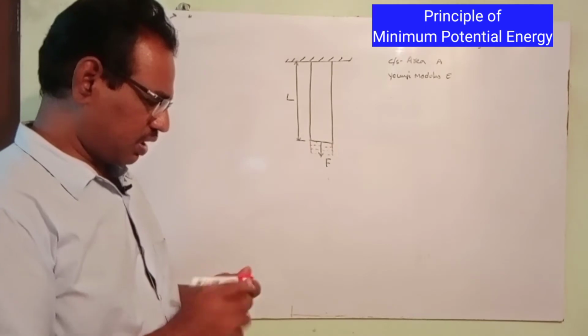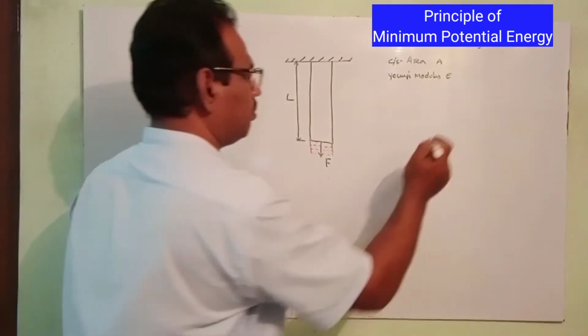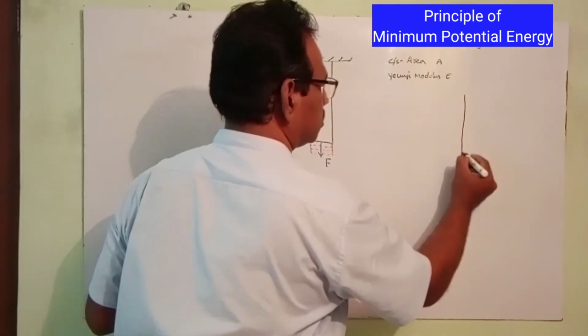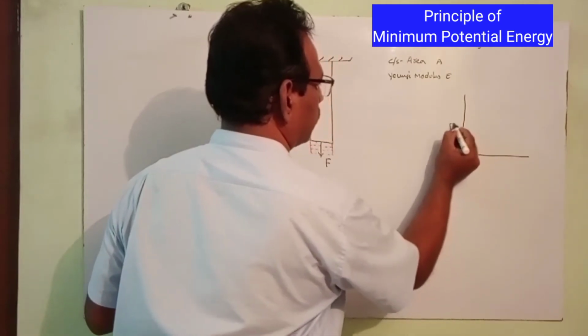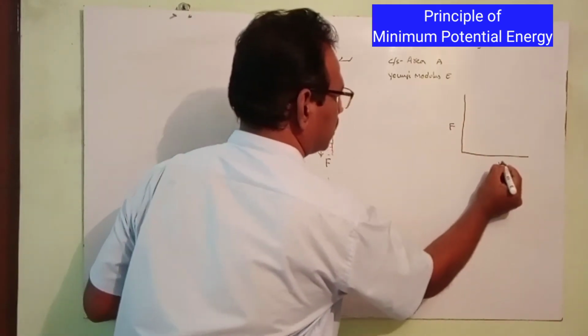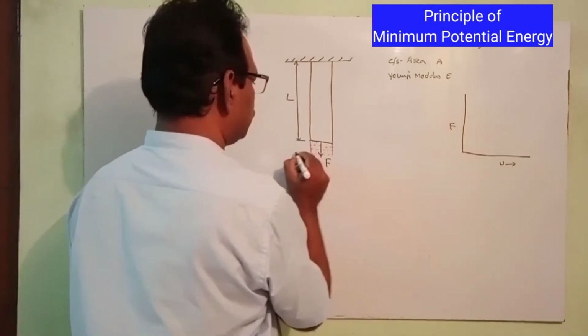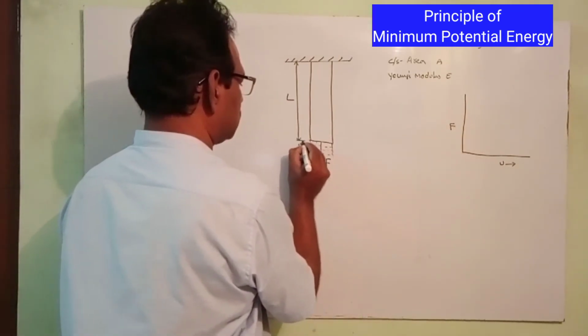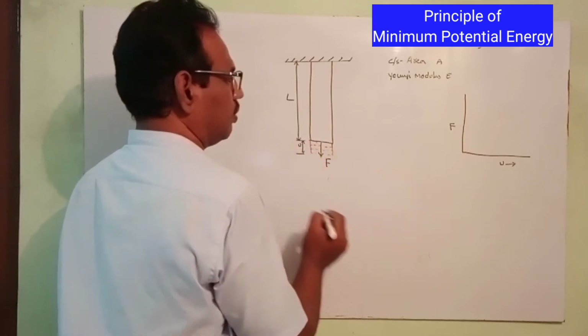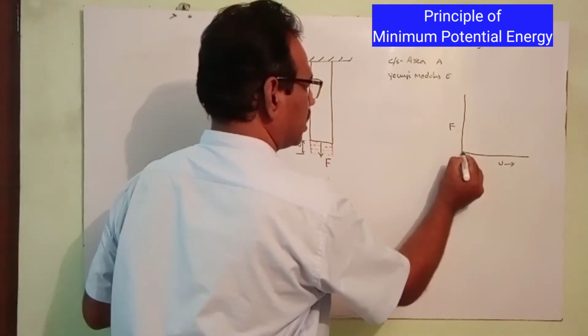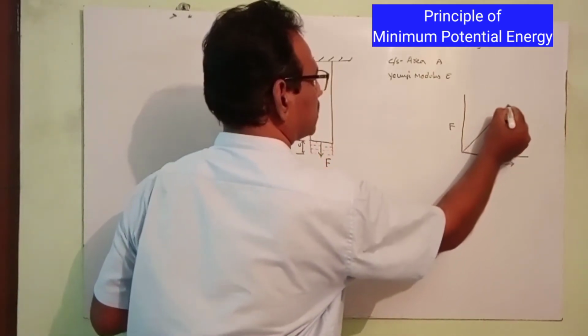Let us consider this one on the graph. So now F is the load and U is the deformation. The deformation of the body is U, this one. So within the elastic limit, with the increment of load, the deformation will increase.